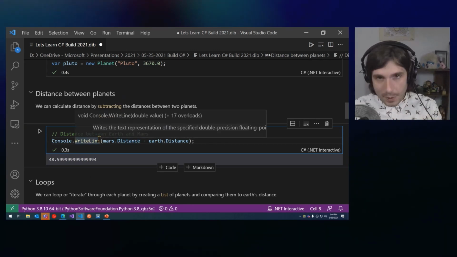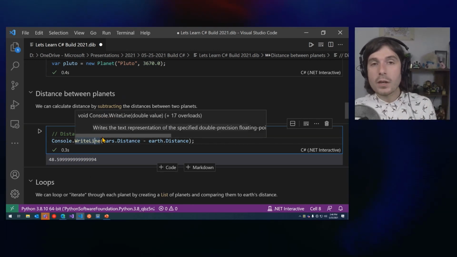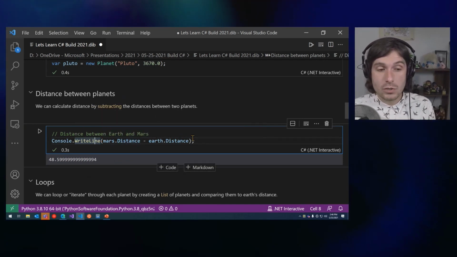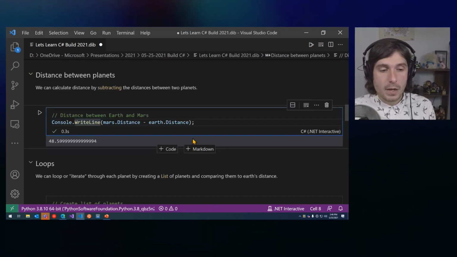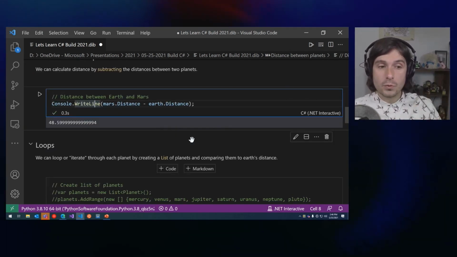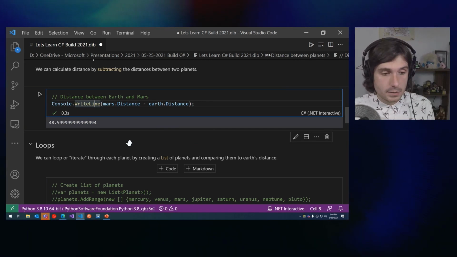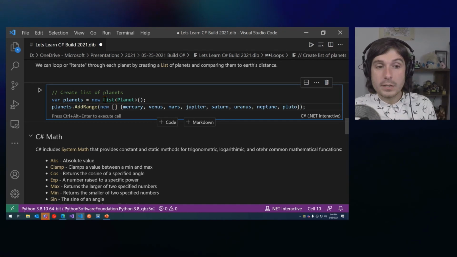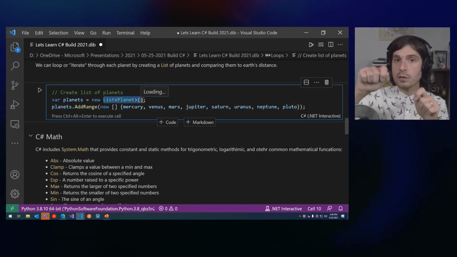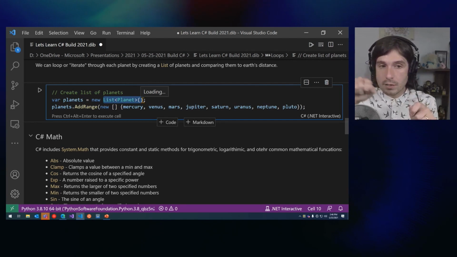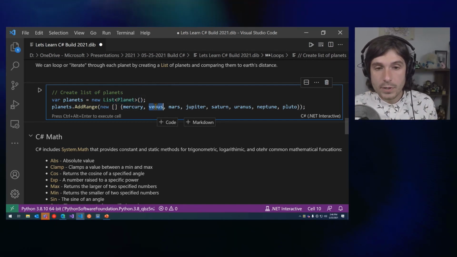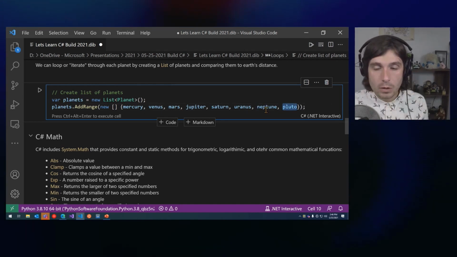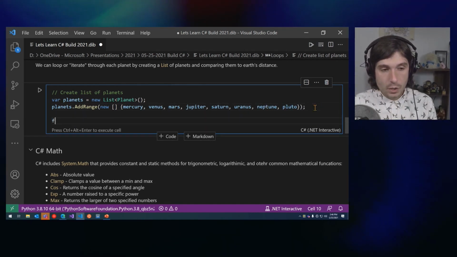We could copy, paste code, copy, paste code, copy, paste code. But we can also use a very powerful feature of programming languages, and specifically C#, called loops, which enables you to iterate or step through a bunch of different items in a list. So what we're going to do here is use a list of planets. If you had a note app where you had a list of items, here I've added Mercury, Venus, Mars, Jupiter, Saturn, Uranus, Neptune, and Pluto. So all of them except for Earth. And what we can do is go through each of them.